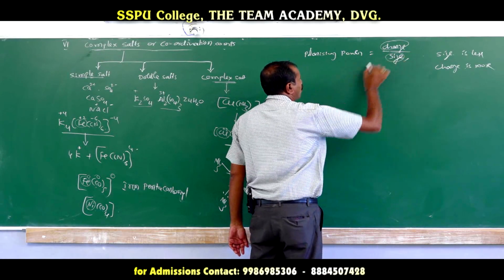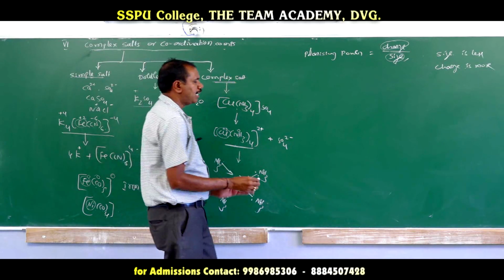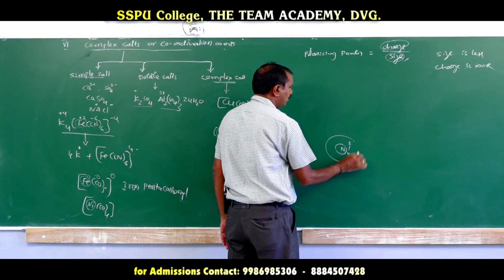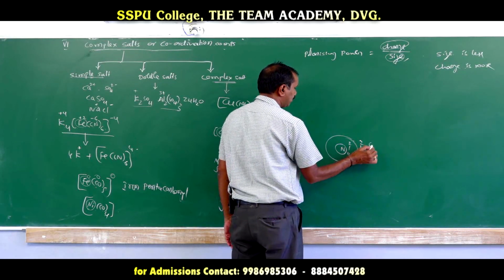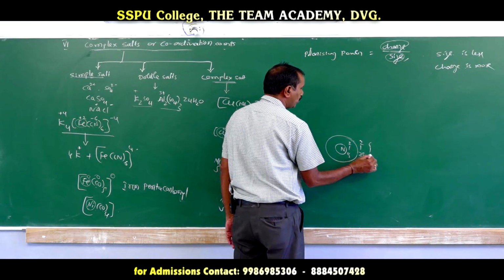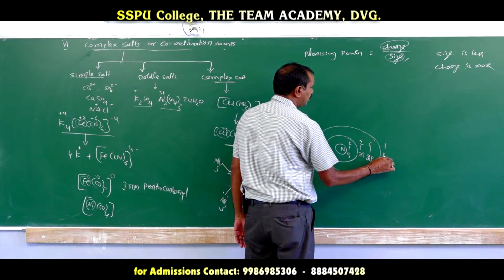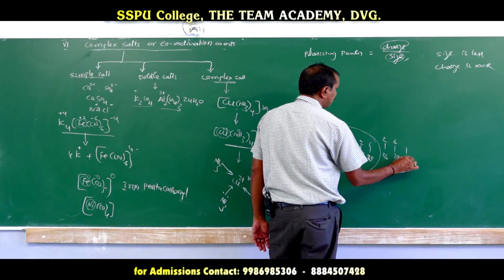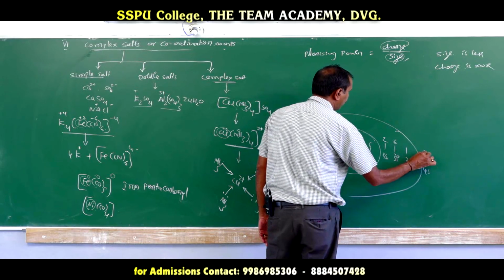Once they lose the electrons, automatically the size will decrease. The nucleus is there, 1s has 2 electrons, 2s has 2 electrons, 2p has 6 electrons, 3s has 2, 3p has 6, then 3d will start after the filling of electrons in 4s.